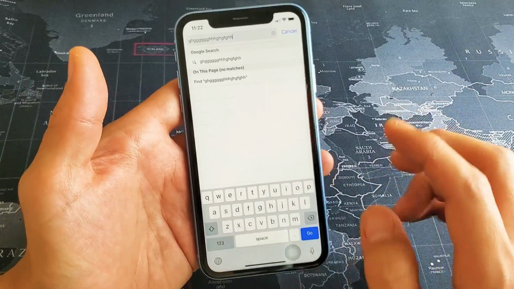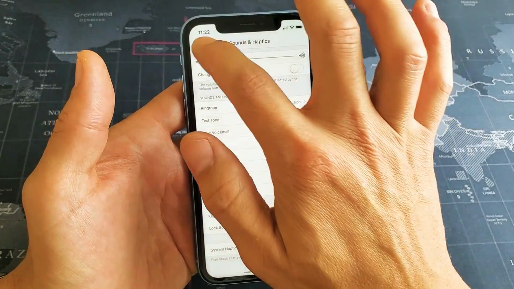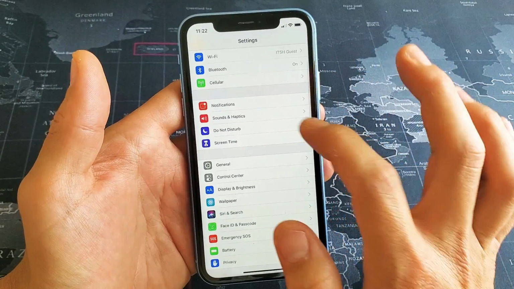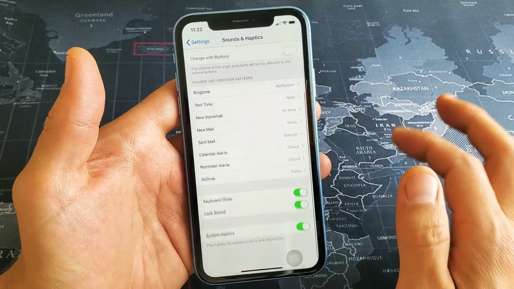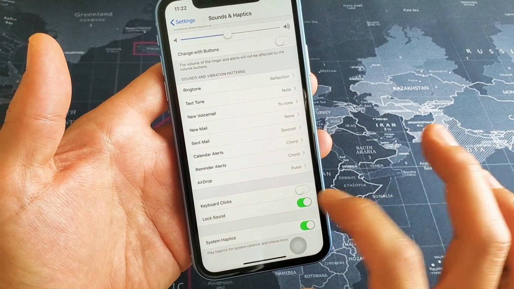Okay. So first thing is to enable it or disable it. What you want to do is go into your settings here, and then from the settings, simply go to Sounds and Haptics. Tap on that, and scroll all the way down to near the bottom, and it says right here keyboard click, so you can toggle it off or toggle it on.